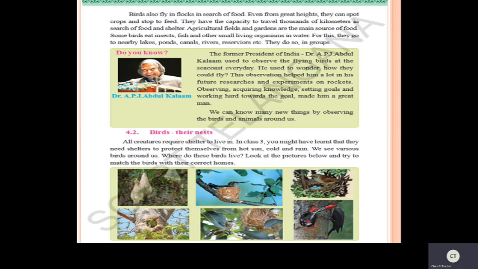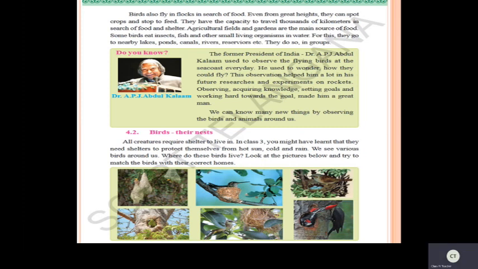Now, we have also seen about birds and their nest. Have you observed this picture, children? In your third class, you have studied that. So, why do they need shelters? To protect themselves from hot sun, cold and rain, the birds need the nest.